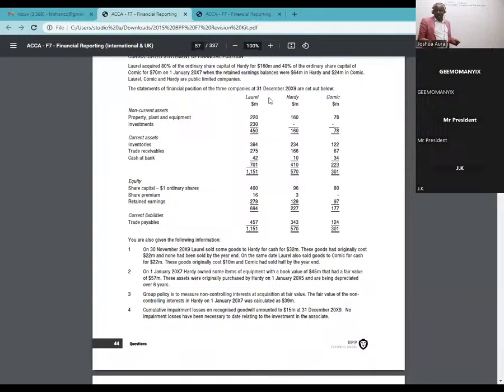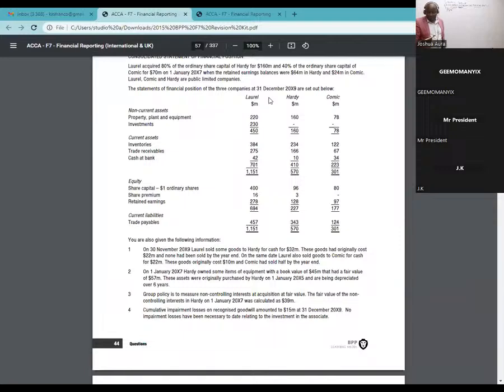Ladies and gentlemen, I'll simply start copying this table the way it is. So I'll start by writing there non-current assets. What do we have there? We have two of them. We have property, plant, and equipment. I'm adding line by line.